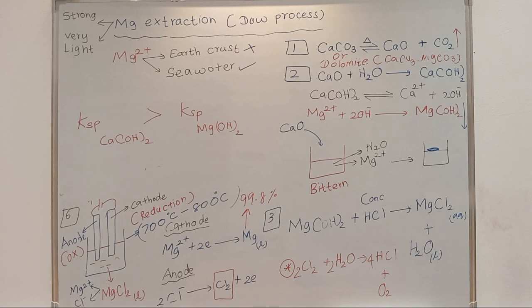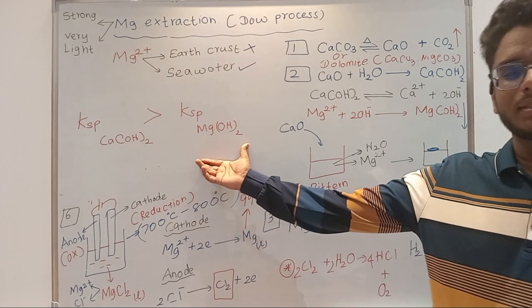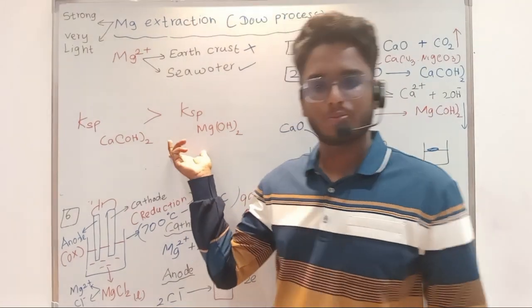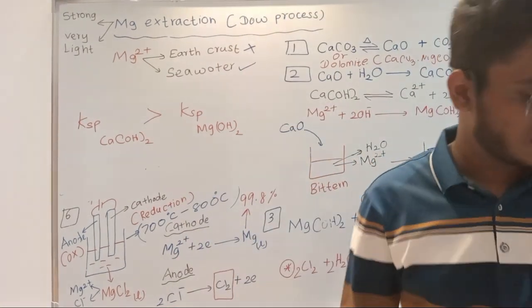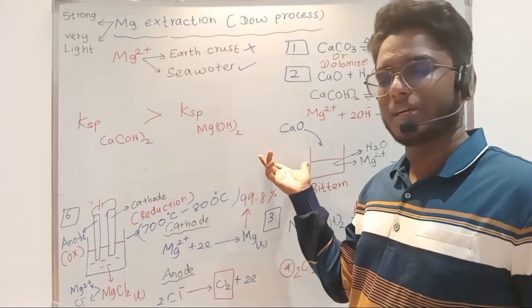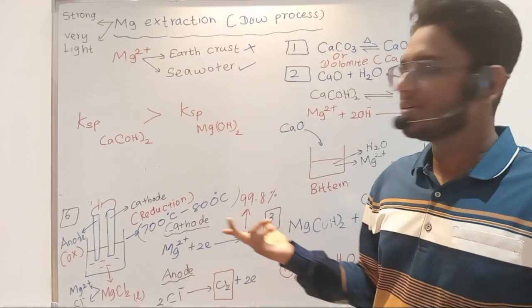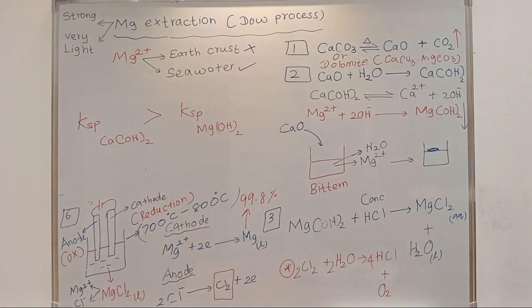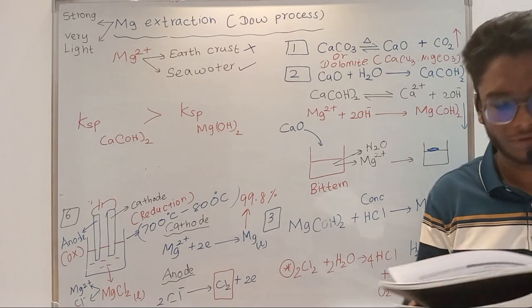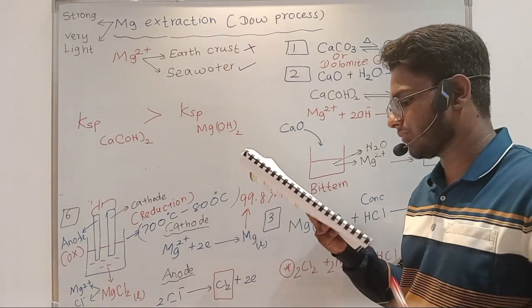If you didn't understand this, no worries, right? They won't ask this much, they can just ask this point. What is the reason? Then you can write this. If you didn't understand, you would need knowledge of KSP, but no need, this is enough. As they have given in the resource book, I have also given: the KSP of calcium hydroxide is higher than the KSP of magnesium hydroxide. That's the reason for the precipitation of magnesium hydroxide. If you remember that, it's more than enough, right?